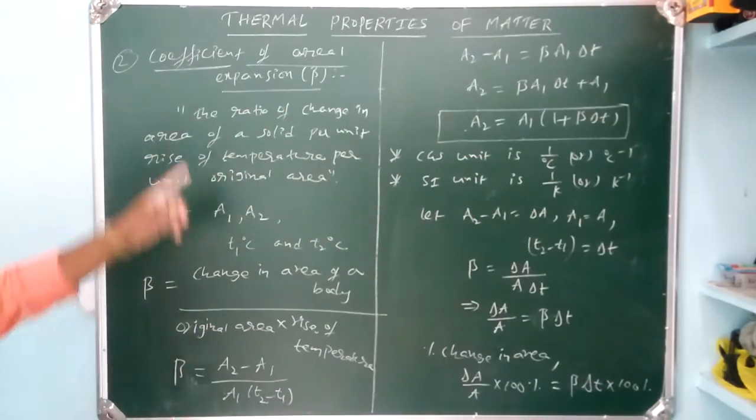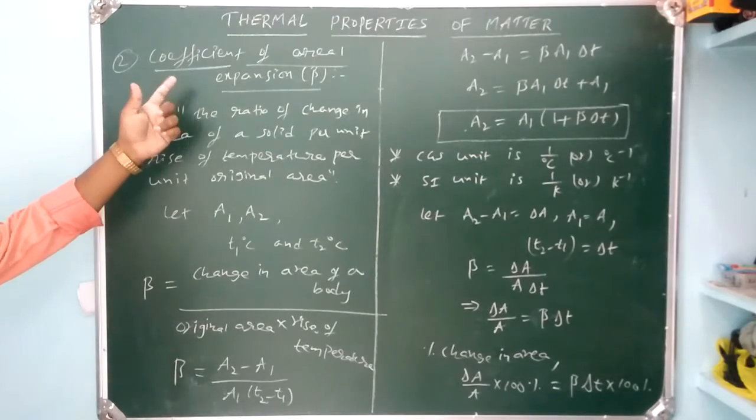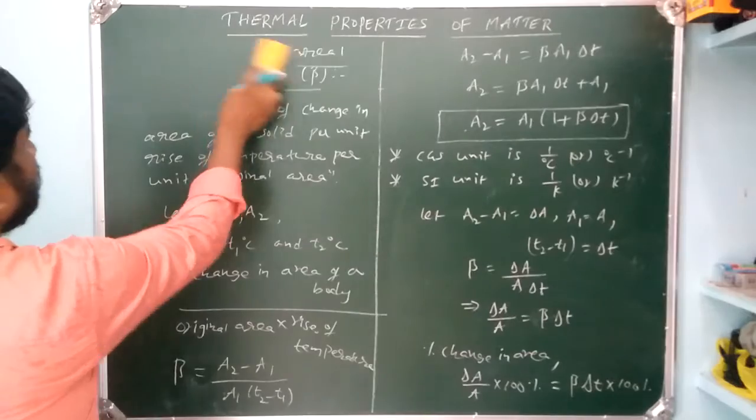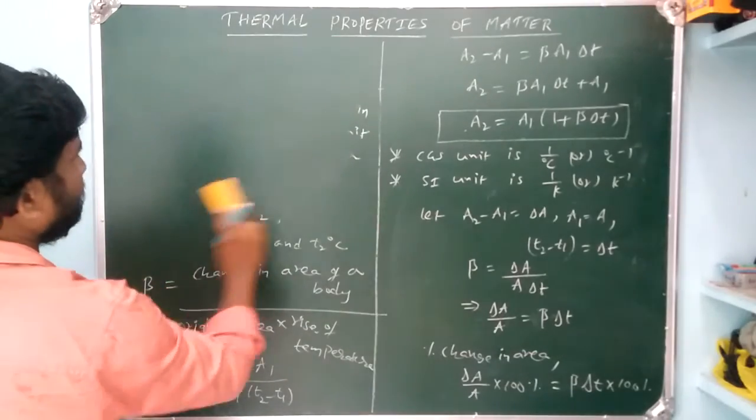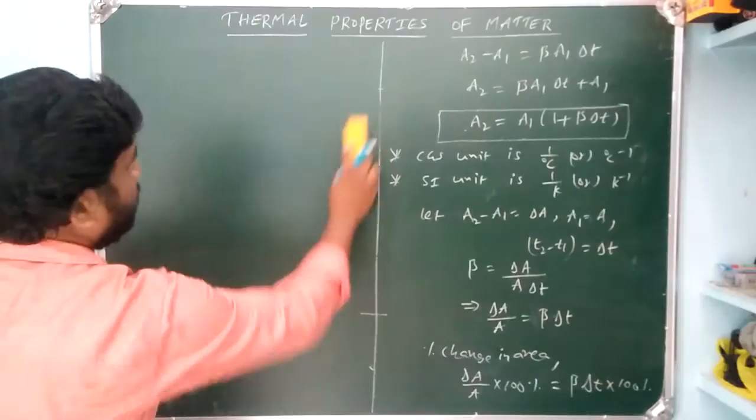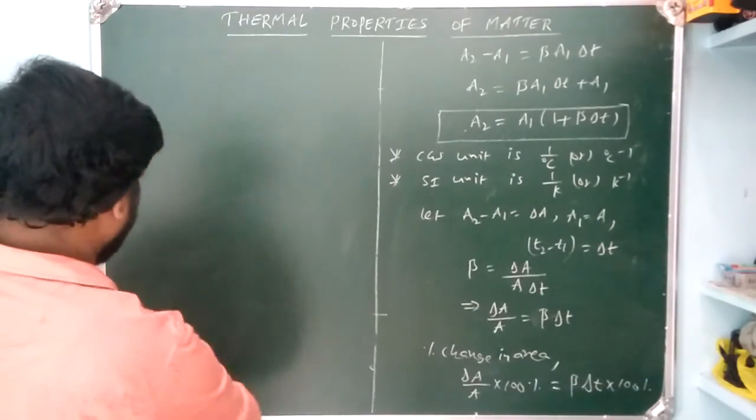Now this is called the second type of coefficient of expansion, that is the coefficient of areal expansion. Now we are going for the third one, the third type of coefficient of expansion.